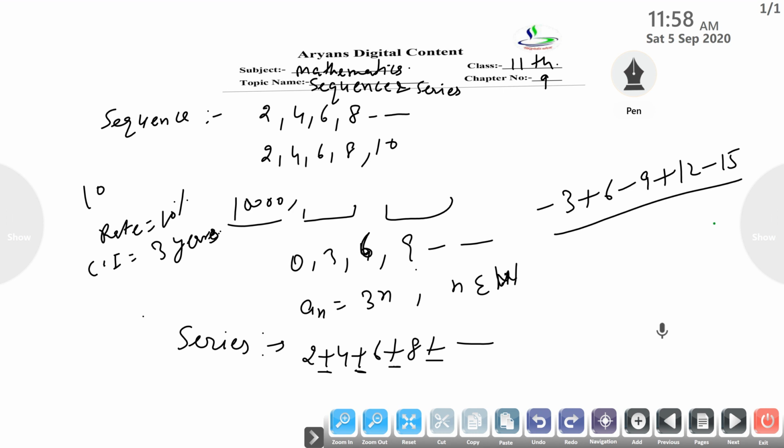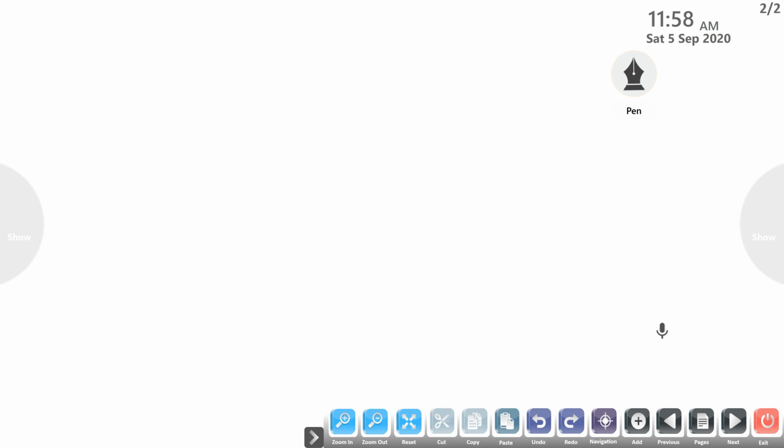On the basis of this type of sequence and series, we study our exercise. First, exercise 9.1, question number 1. Write the first 5 terms of the sequence whose nth term is n into (n plus 2). The nth term is given, we have to write its first 5 terms.